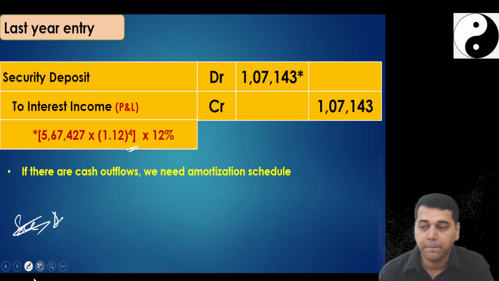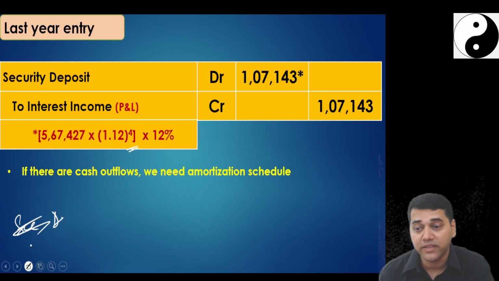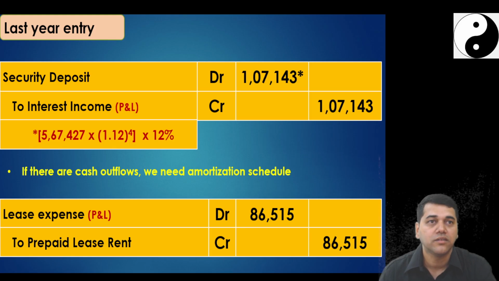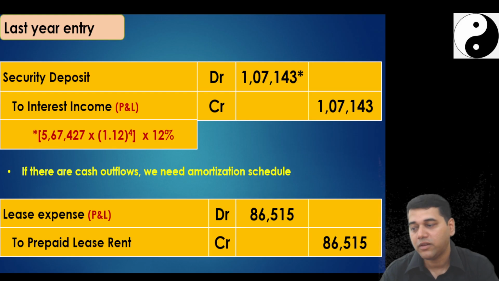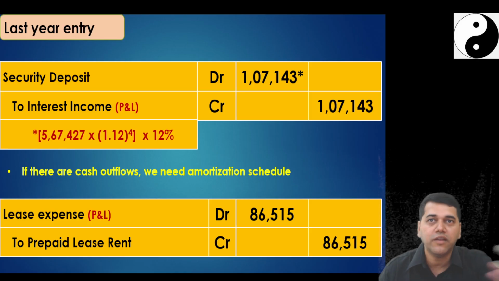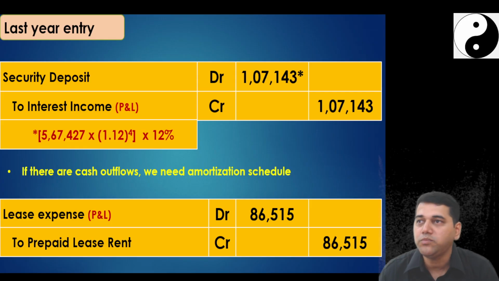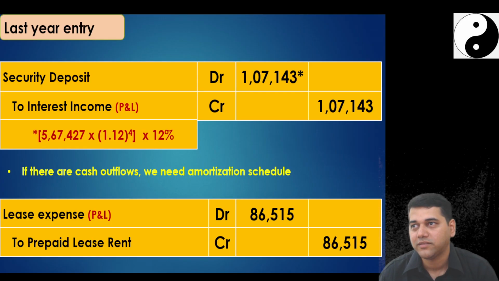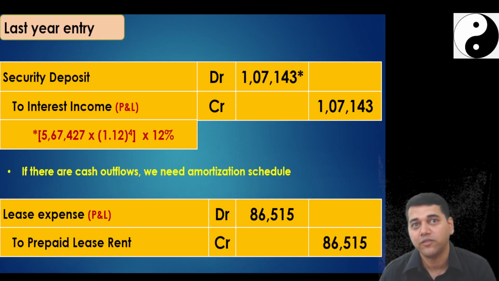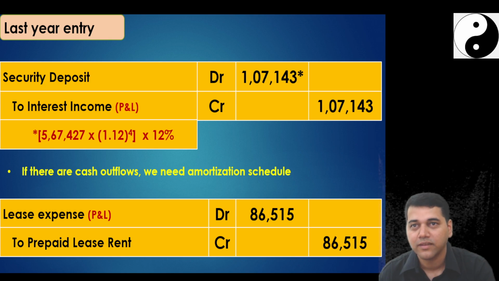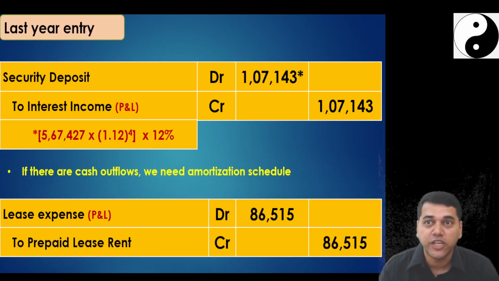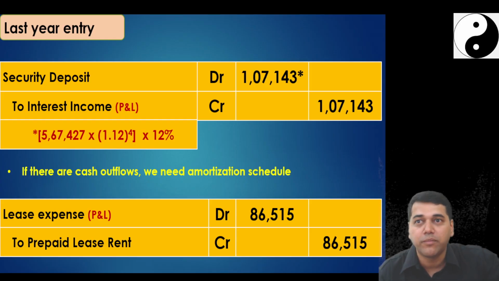Security deposit, bank account debit. Oh, no, one more entry is there on this day. Lease expense to prepayment, how much? Same story. One more entry is there. Redemption, he will give me, no? So when he gives me, what accounting entry will I pass? Bank to what? Security deposit. What is the balance? What he gives me? 10 lakhs. To security deposit, I have to de-recognize it, remove it from my balance sheet.